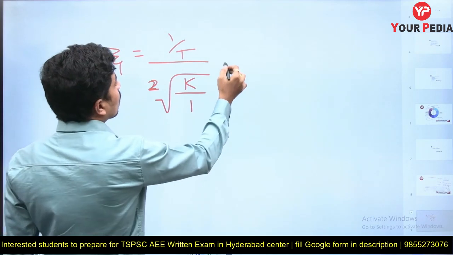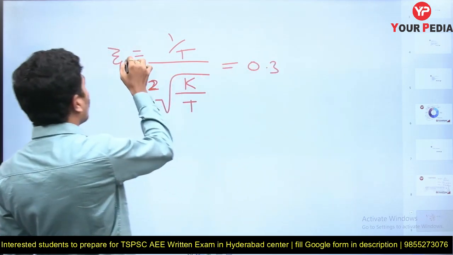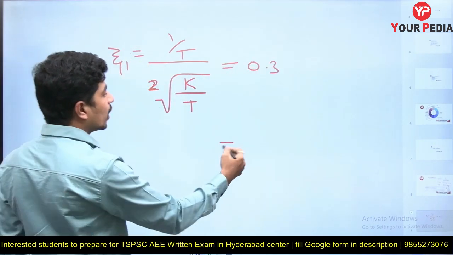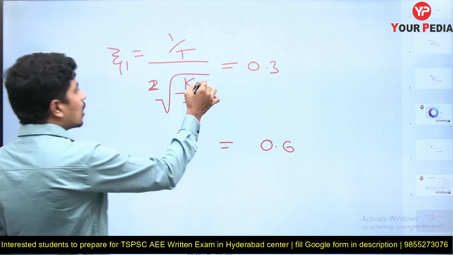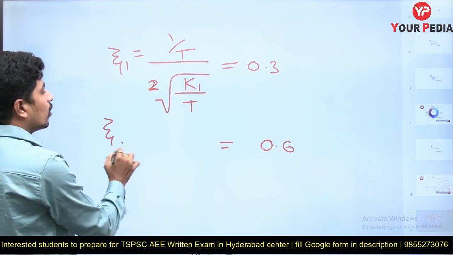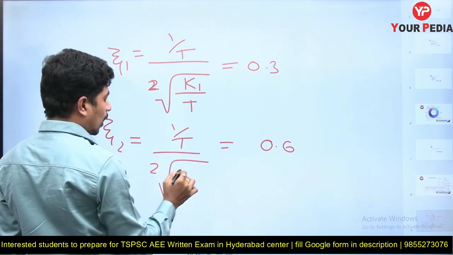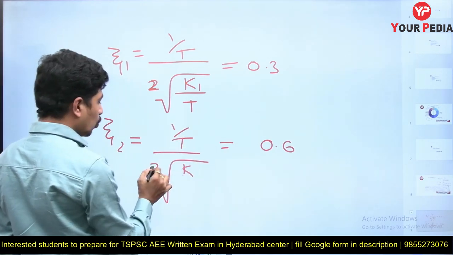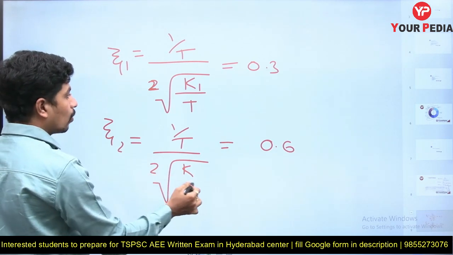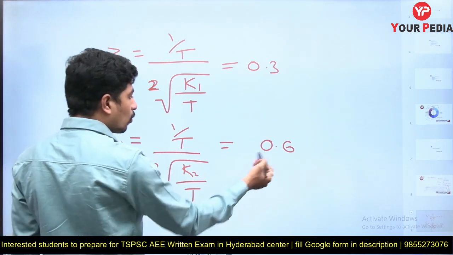Yes, this is equal to 0.3, which is zeta 1. What do you want? He wants to increase it to 0.6. Imagine this one as k1. So zeta 2 you want as 0.6. Then 1 by t by 2 under root of, this is a square root. This 2 is a separate thing, not under the square root. K2 by t equal to 0.6 he wants.